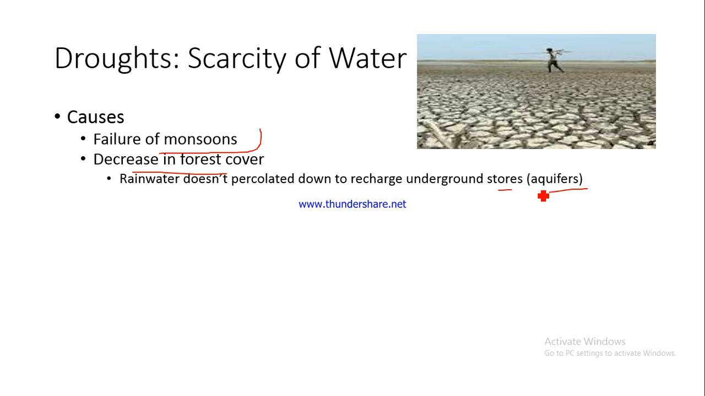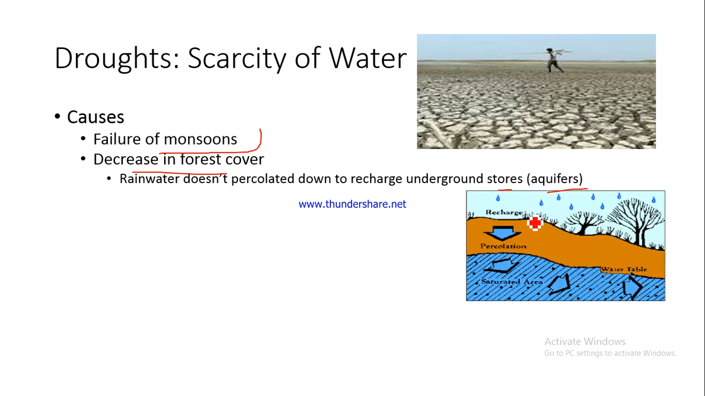We simply are not able to get our underground stores, our aquifers, recharged during the time when the rainfall is abundant, and that is why when there is a dry season, we simply do not have sufficient stores for us, and there is a lot of scarcity of water. Now see, this is what I am trying to tell you.